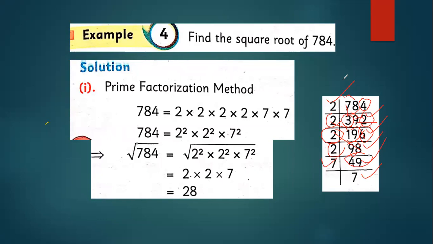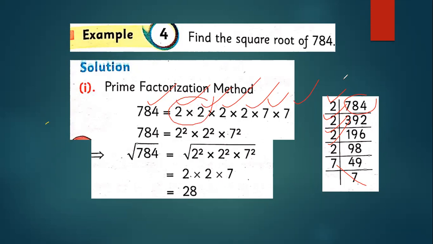So now you did that. You divide this 784 by 2, then 2, again 2, then 2, and then by 7 and 7. Can you write this? How many 2s are there? 2 and 2, so this means 2 power 2 is 4. And 7 into 7 means 7 power 2. 7 power 2 means the number of 7s is 2 there.